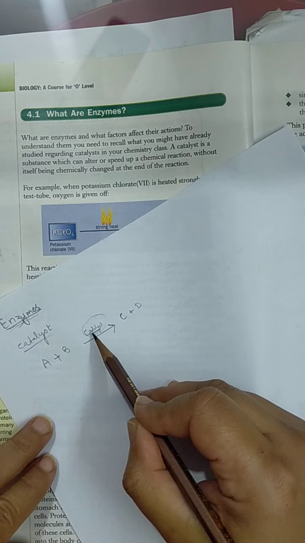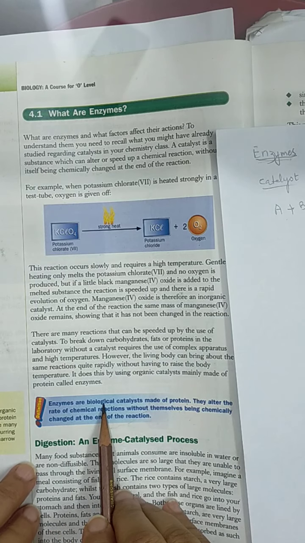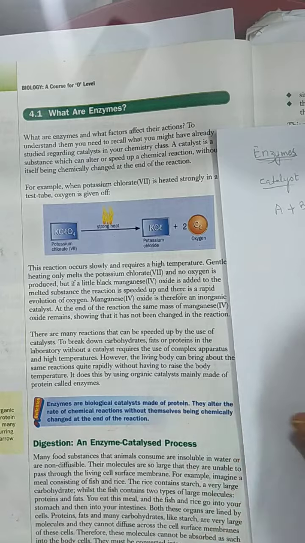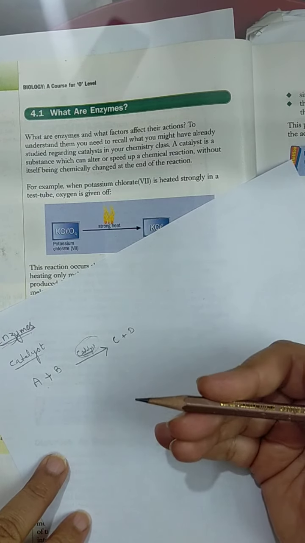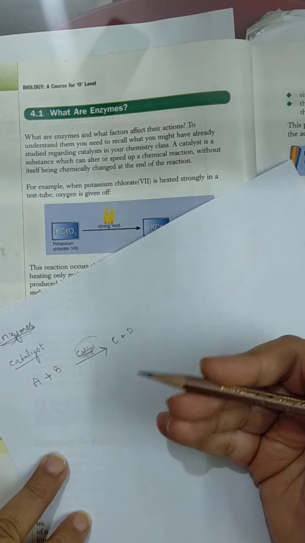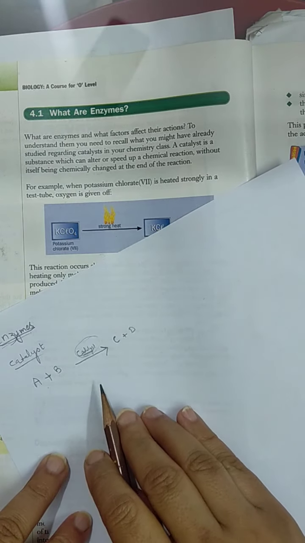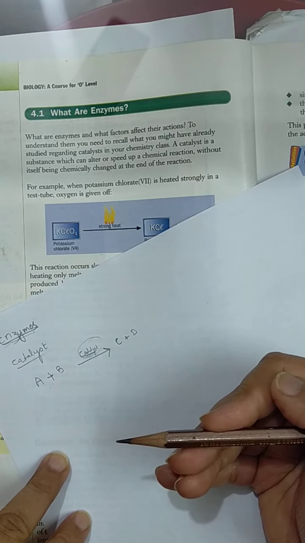Such catalysts which are working in our body are called biological catalysts. So enzymes are biological catalysts, and they are protein in nature. They are made up of protein. These biological catalysts speed up the rate of the reaction, but they themselves are not used in the reaction. Just their presence speeds up the reaction.